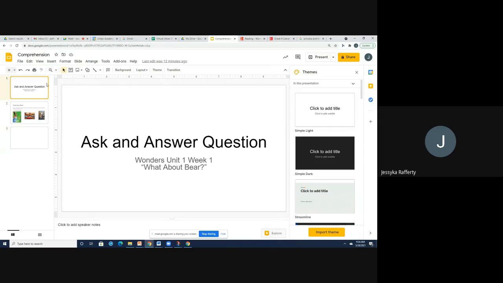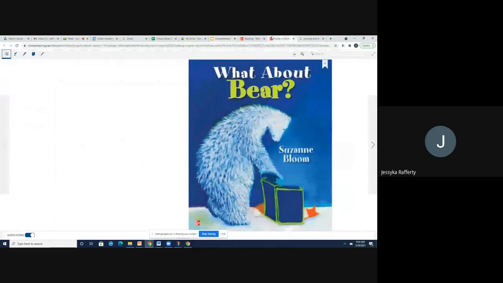Good morning, scholars. We are today going to talk about asking and answering questions when we're reading. So the first thing we're going to do is look at a story today. And as we look through it, we are going to ask and answer questions before, during, and after we read it. Now, the story that we are going to talk about today is the story What About Bear by Susan